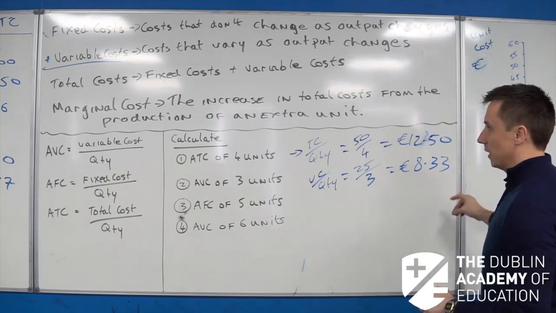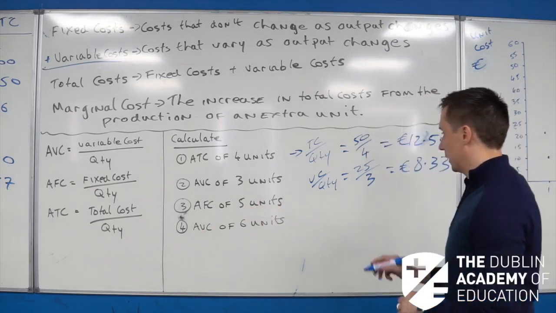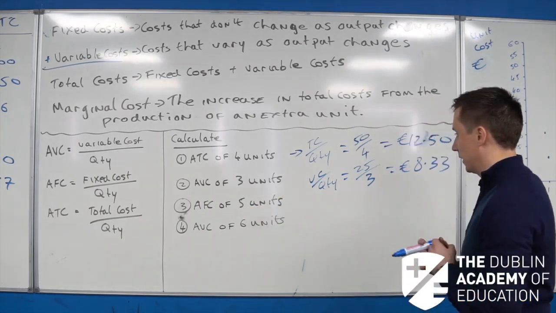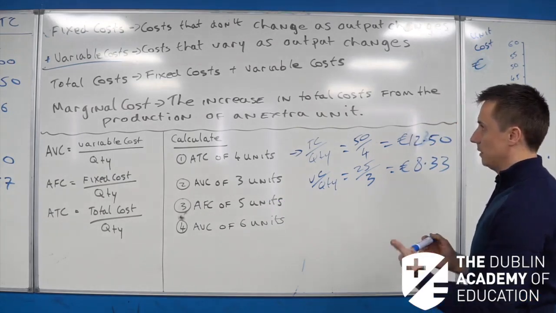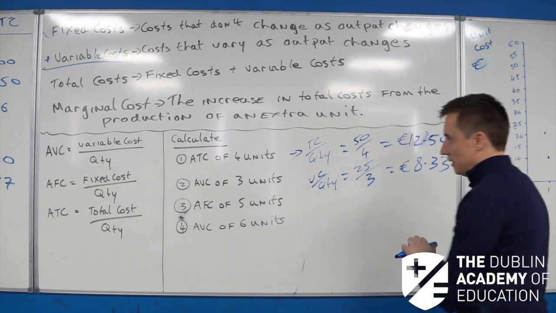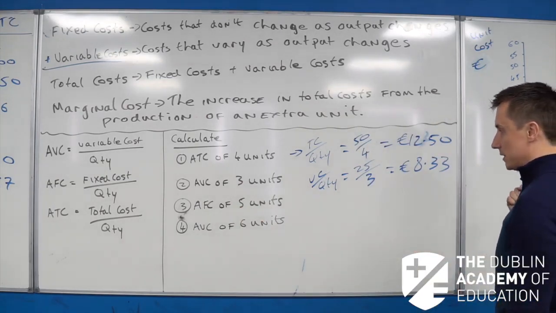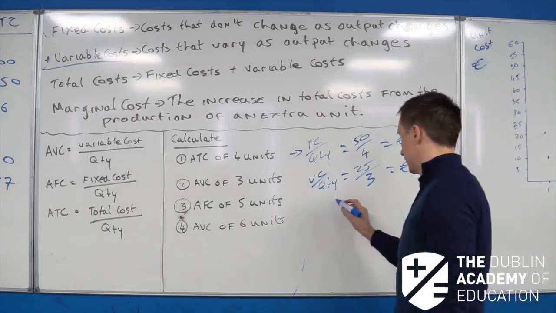The next one then, if you guys are looking out for it there, is the average fixed cost of making 5 units. So we've got our formula there, fixed cost divided by quantity. Our fixed cost is 10 divided by 5, so it's €2.